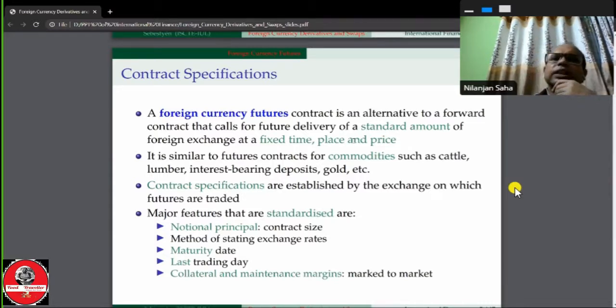The major features that are standardized are: a standardized amount, a standardized contract. What are the major features of the future contract that are standardized? First of all, the notional principal.